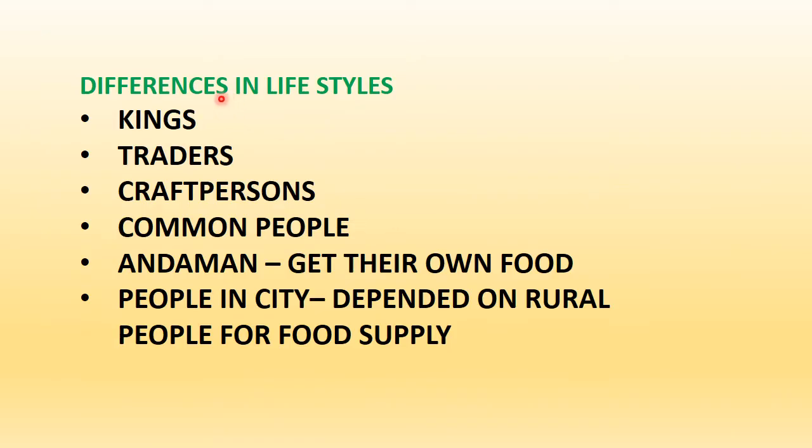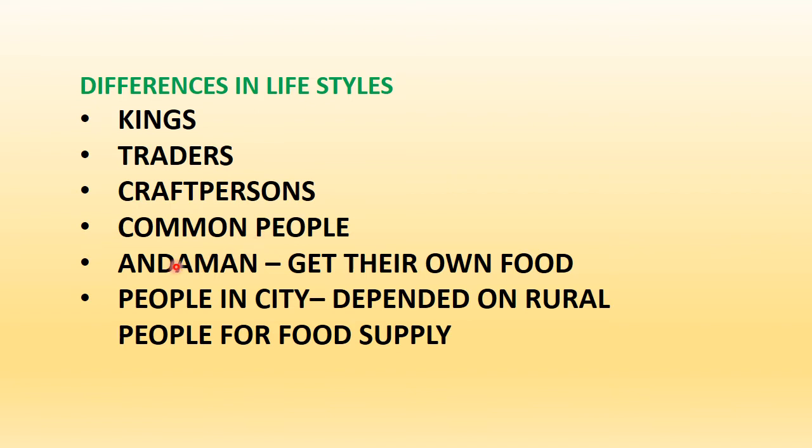Now, one more thing that we also talk about in history is the difference in lifestyle. There would be a difference in lifestyle of kings and the common people. Obviously, because kings are rich, they have a different revenue system, and the common people would be living differently. They will not be living as the king. And then traders and craftsmen will have a different lifestyle.